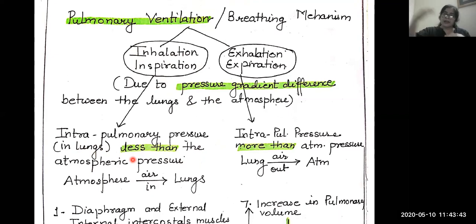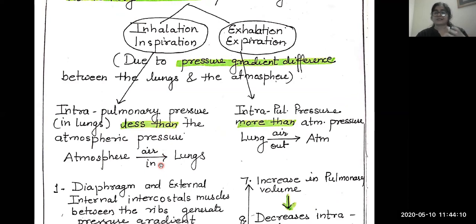Atmospheric pressure is high, the pressure in the lungs is low, so the air automatically moves from the atmosphere through the nasal passage, the conducting passage, to the lungs and finally into the alveoli. So the pressure gradient is such that the intrapulmonary pressure is less than the atmospheric pressure, then air automatically moves inside the lungs.